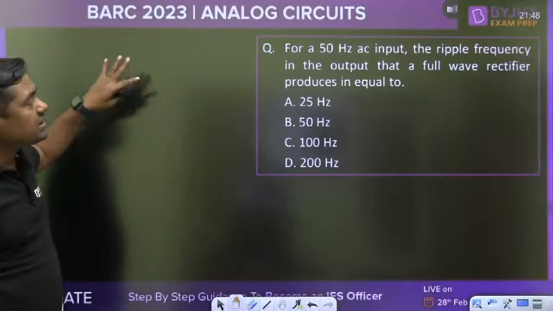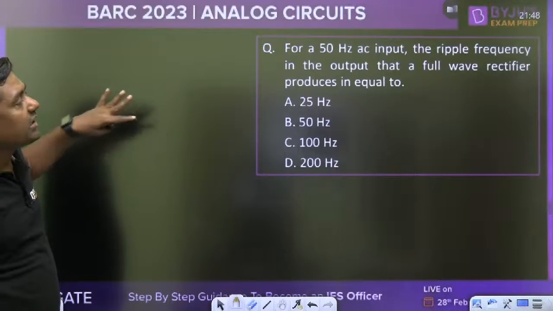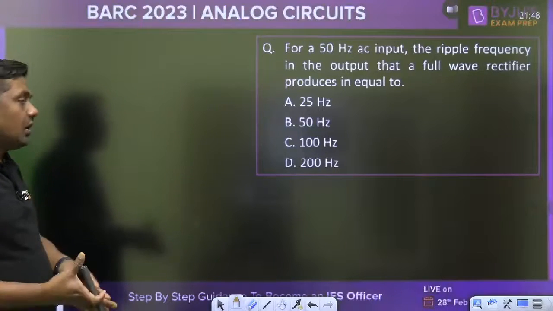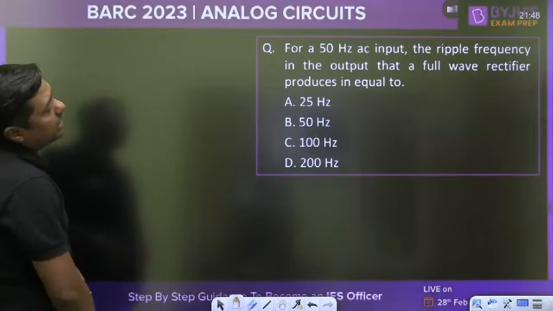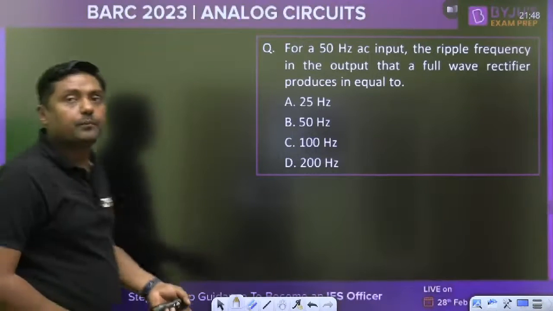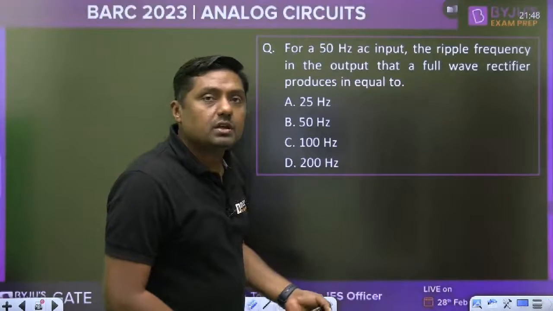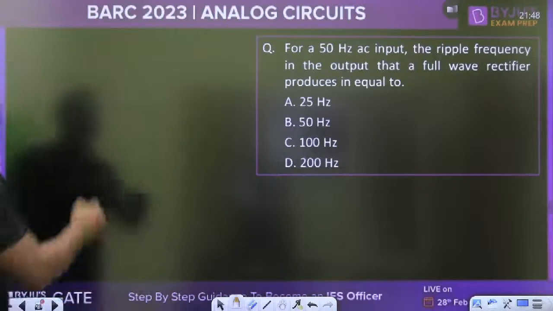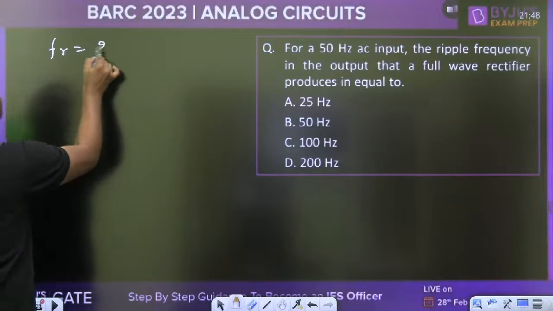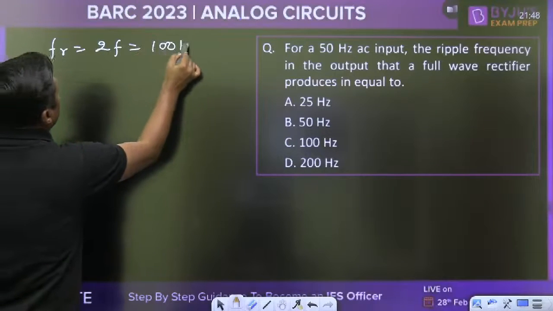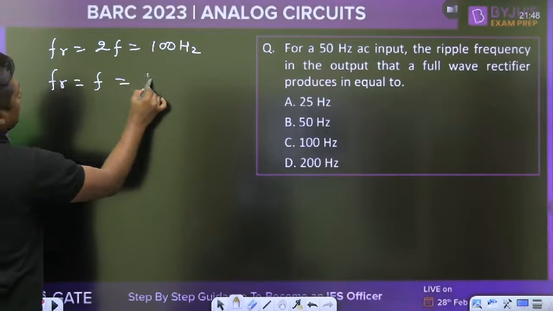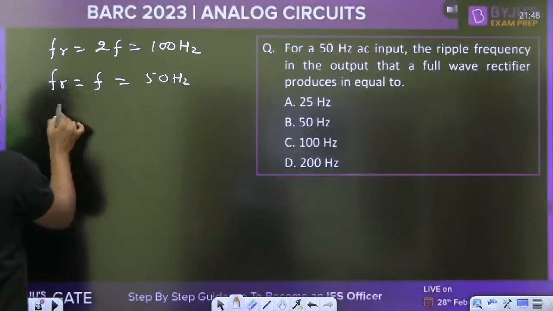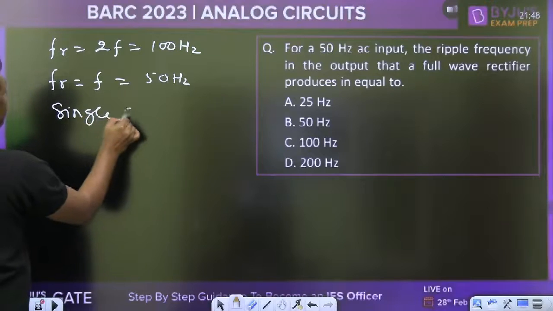For a 50 Hz AC input, the ripple frequency in the output that a full wave rectifier, whether it is a bridge type or center tapped transformer type, what will be the ripple frequency at the output? You are giving yes, double. Ripple frequency is 2 times the supply frequency, 100 Hz. In case of half wave rectifier, the ripple frequency is equal to 50 Hz. These are the single phase rectifiers.